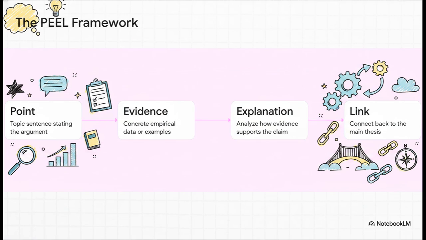Let's zoom in on those load-bearing walls for a moment. The PEEL framework is absolutely your best friend here. P is for point. That's your topic sentence. E is for evidence, the concrete empirical data or expert opinion you're dropping in. The second E is for explanation. This is where your unique voice shines, analyzing exactly how that evidence supports your point. And finally, L for link, a sentence that connects this entire paragraph logically right back to your main thesis.